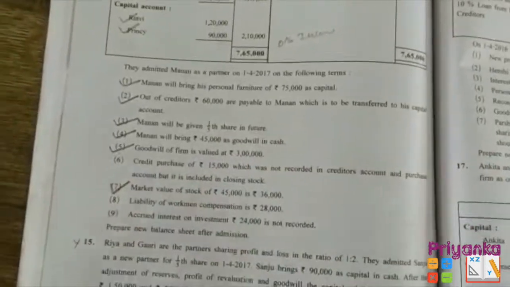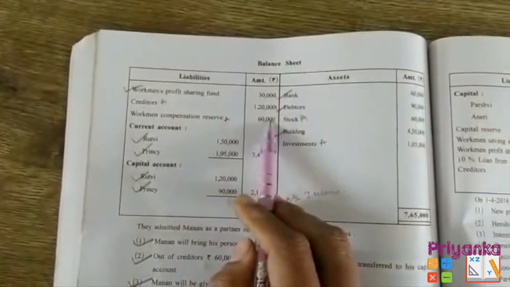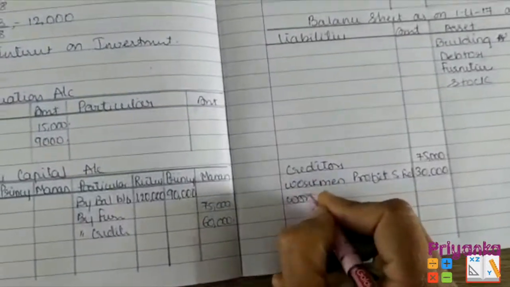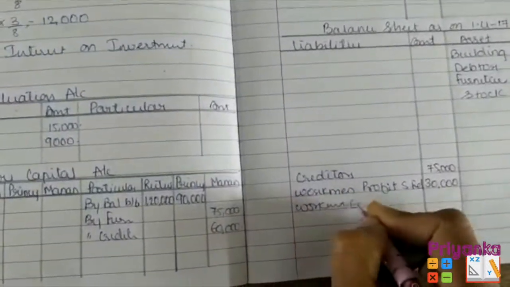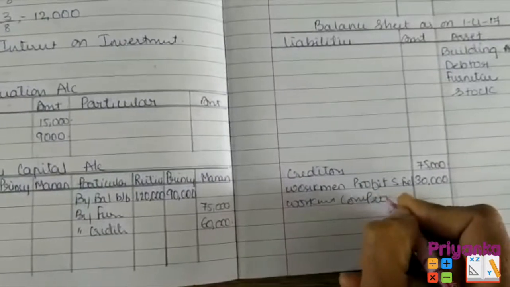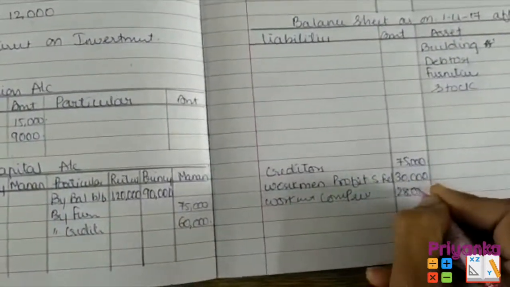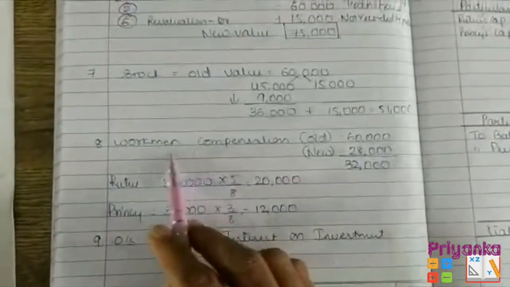liability of workmen compensation 28,000. Now here we can see the reserve is 60,000 and here they are showing the value of 28,000. So that's what is going to come in the workmen compensation reserve. The new value in the adjustment will come over here with the 28,000, and here is the calculation.